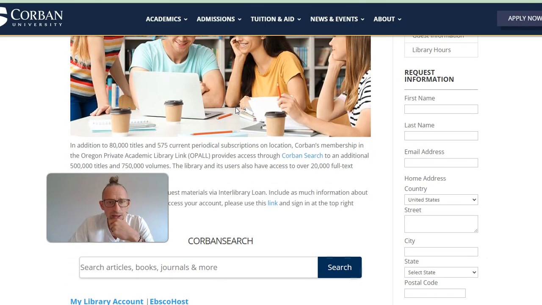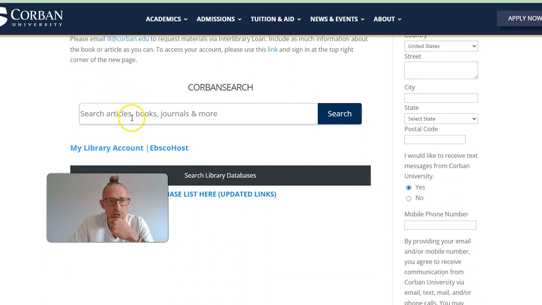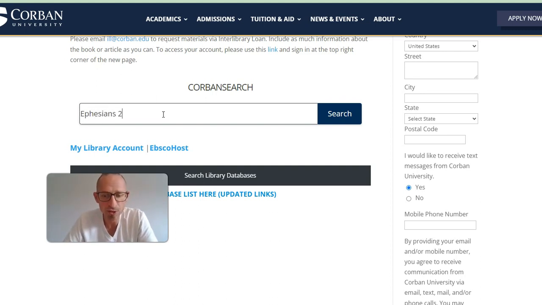And from this page, we are going to use their Corban search. You could try EBSCOhost, but let's first start with Corban search. So if you're writing an exegetical paper, this might be where you would type Ephesians 2:1-10. But as a quick reminder of something I've told people who do exegetical papers, you will get certain hits when you click Ephesians 2:1-10, but you will get very different hits if you just click Ephesians 2, or if you click Ephesians 2:3.